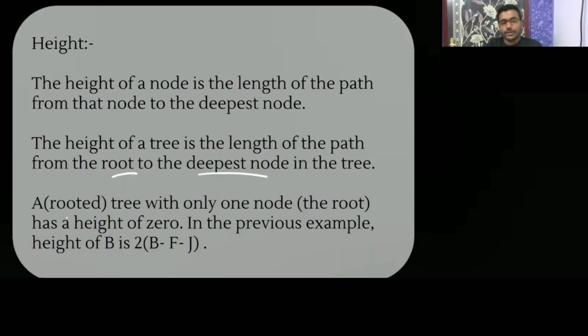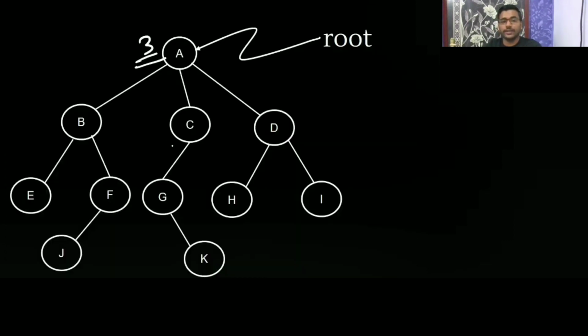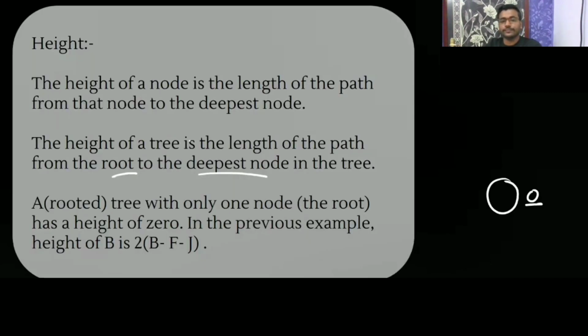Okay. So a rooted tree with only one node has a height 0. A leaf has a height 0. In the previous example, the height of B is 2. Understood now? So you can pause the video and write it down.